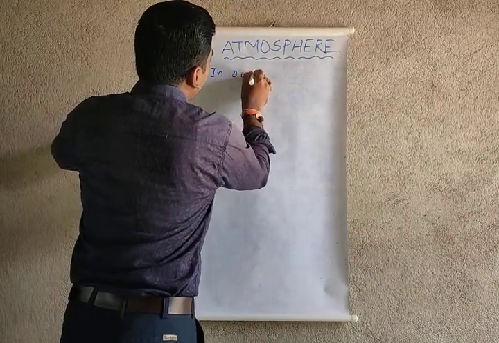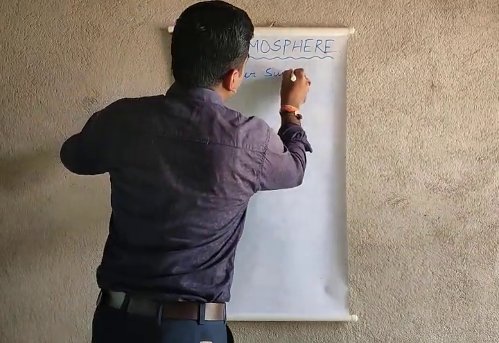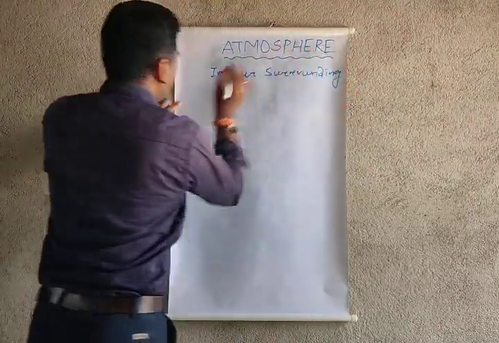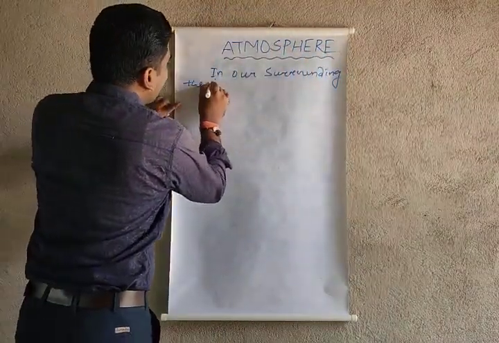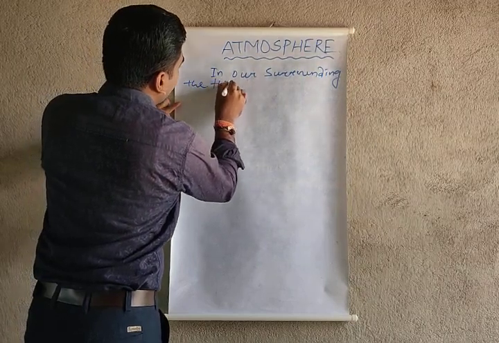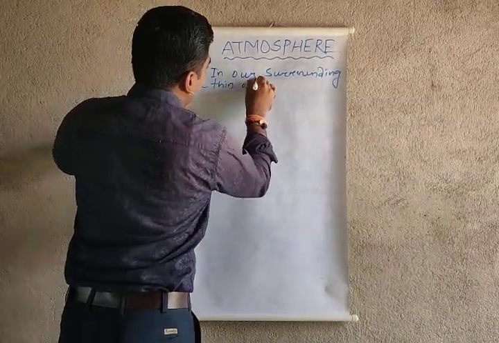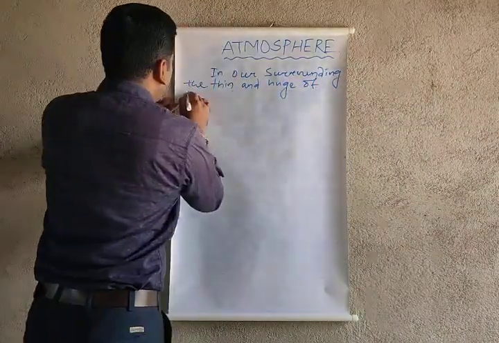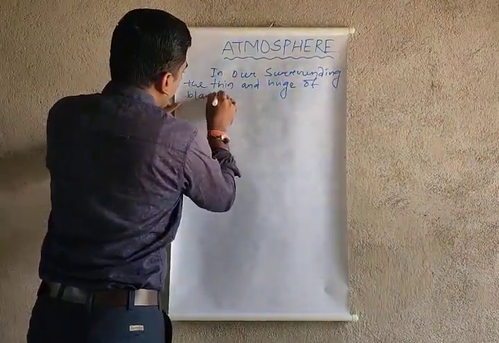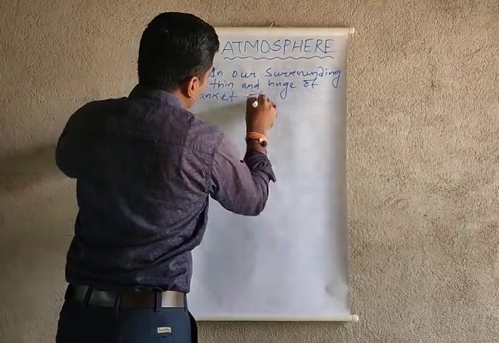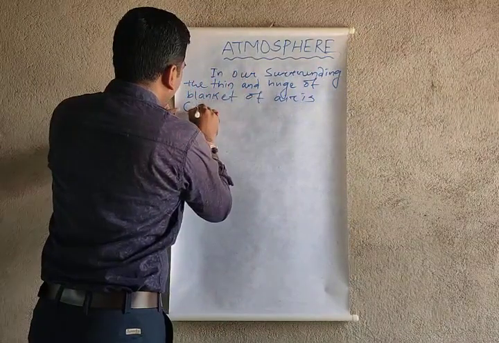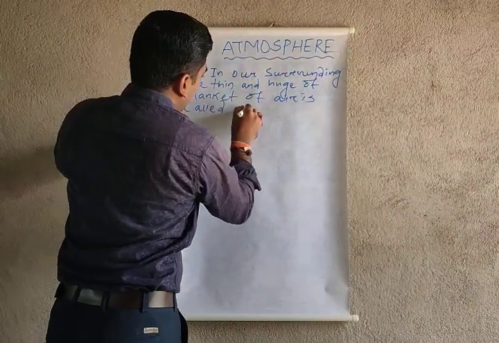In our surrounding, the thin and huge blanket of air is called atmosphere.